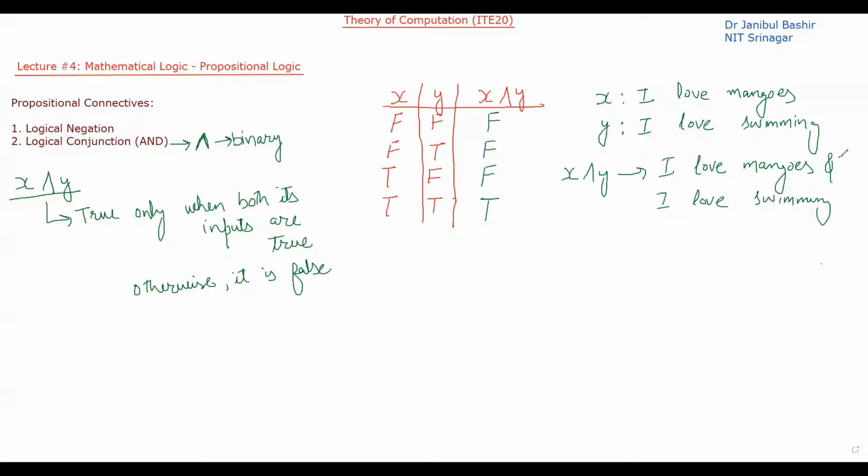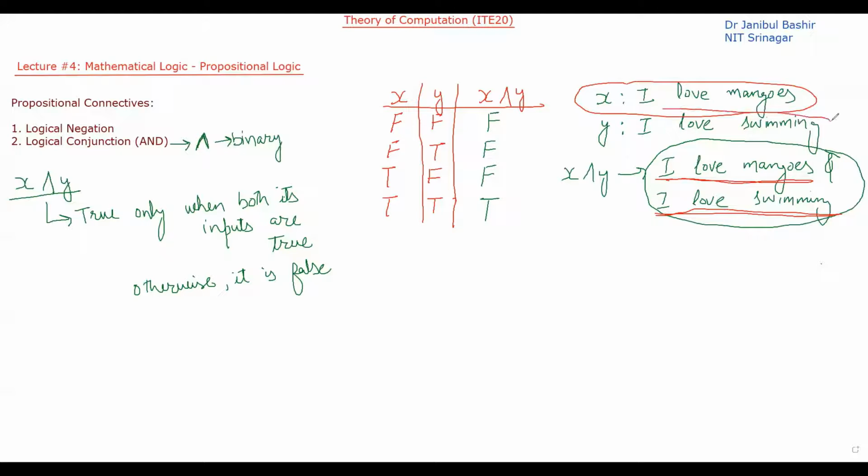Okay. So when will this particular statement be true? It will be true when both these statements are true. That means when X is true and Y is true, then this particular statement, I love mangoes and I love swimming, will be true. Okay, so this is about the logical conjunction.